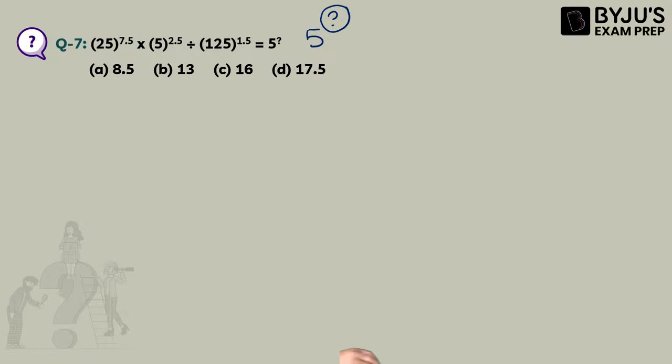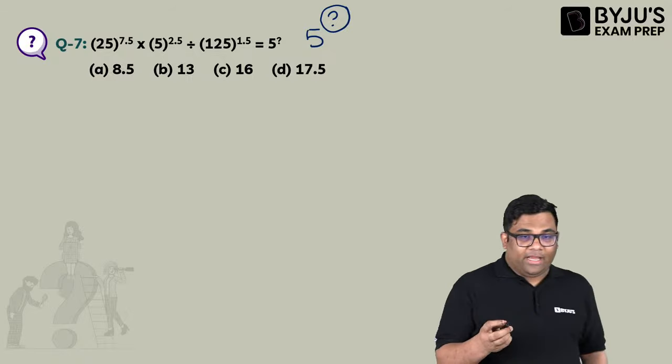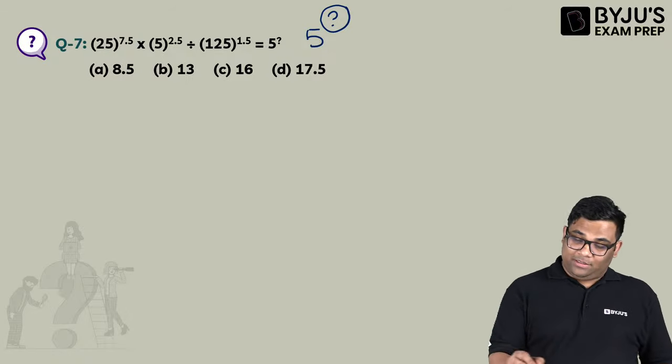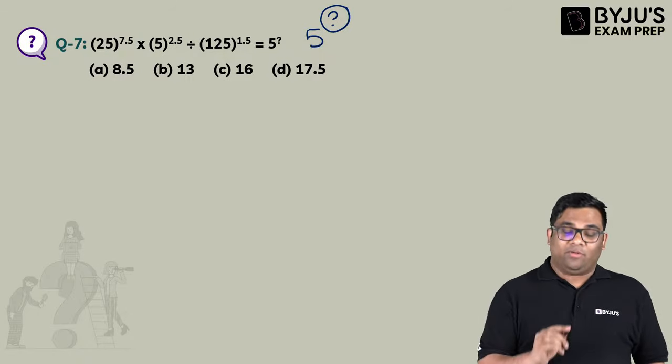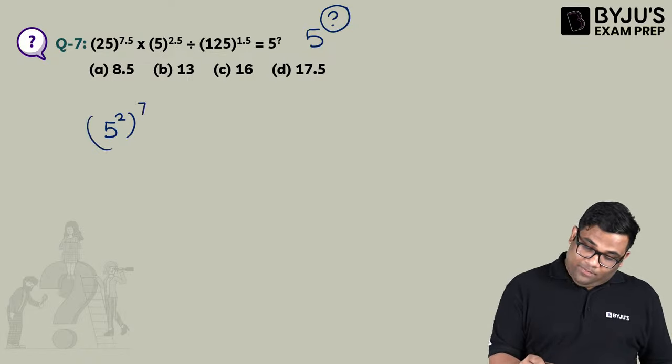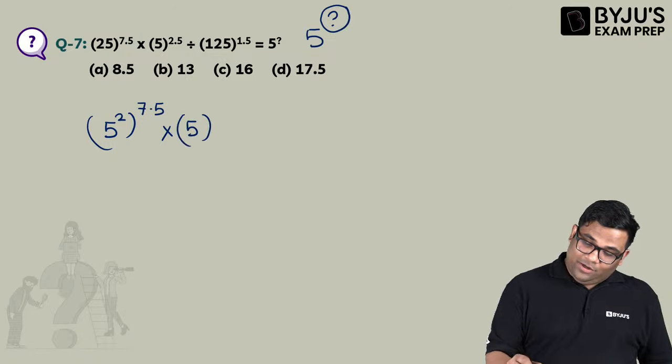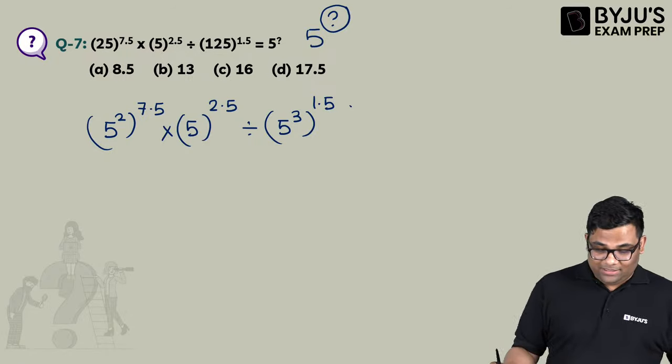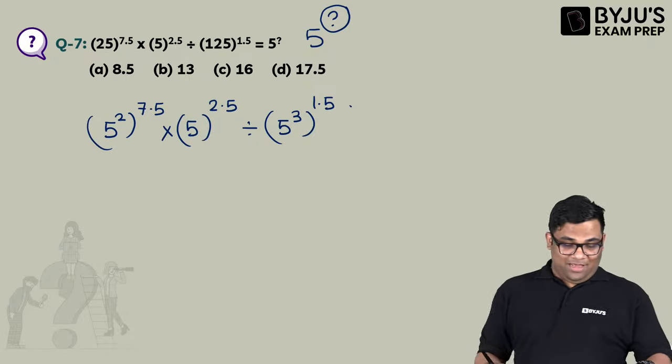I'll give you a hint. Convert everything to 5 to the power something. It is 5 to the power 2 into 7.5, into 5 to the power 2.5, divided by 5 to the power 3 into 1.5. Now tell me what is the answer.